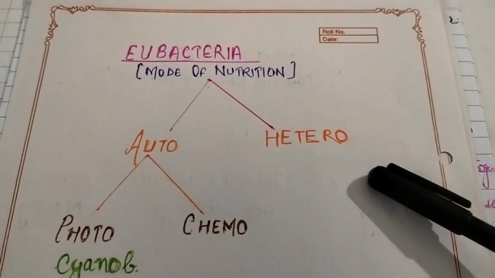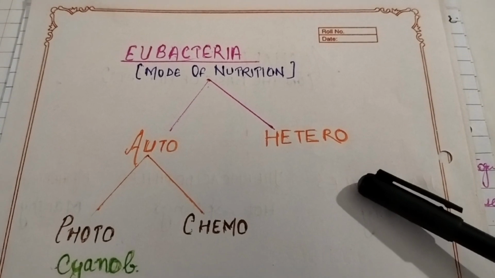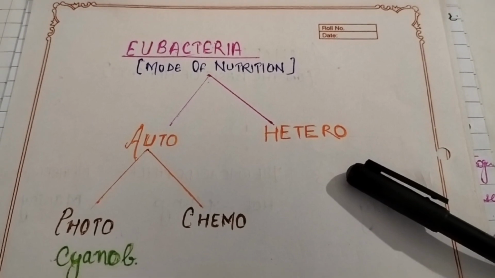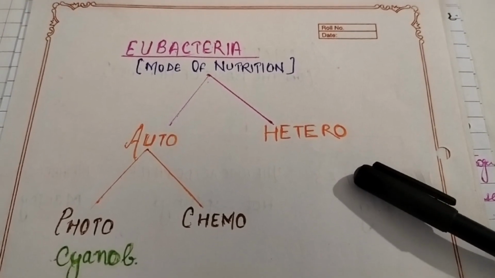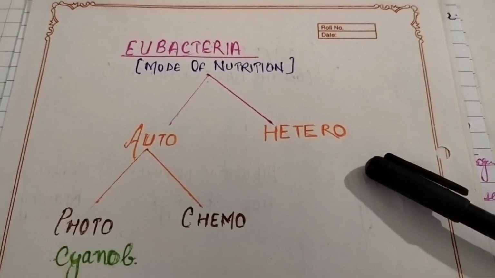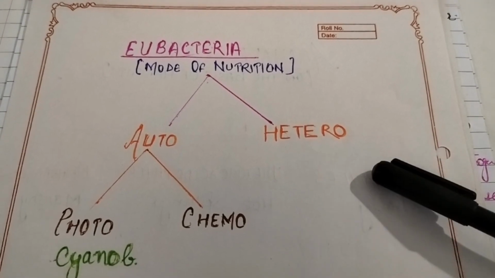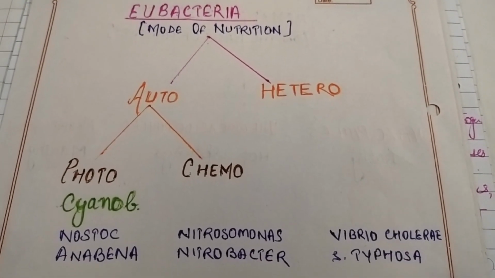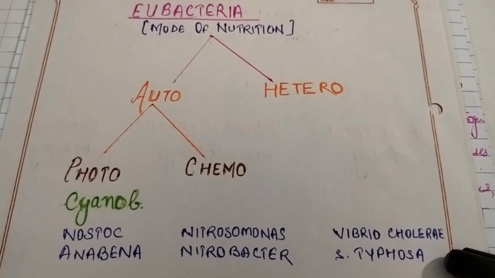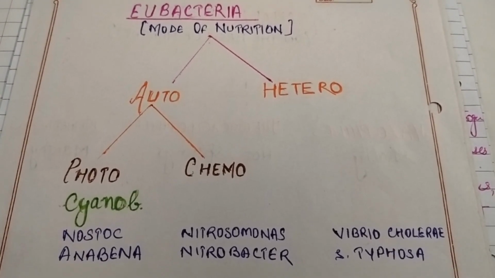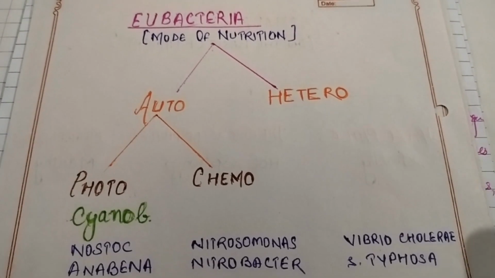Now, another type of eubacteria on the basis of the mode of nutrition are heterotrophic, which depend on other organisms for food. All those which do not prepare their food, all those which are parasitic and depend upon other organisms, are included under heterotrophic bacteria. Many are there. Two examples I am telling you: Vibrio cholerae, which causes cholera in man, and Salmonella typhosa, which causes typhoid. All these are heterotrophic bacteria, and there are many more.